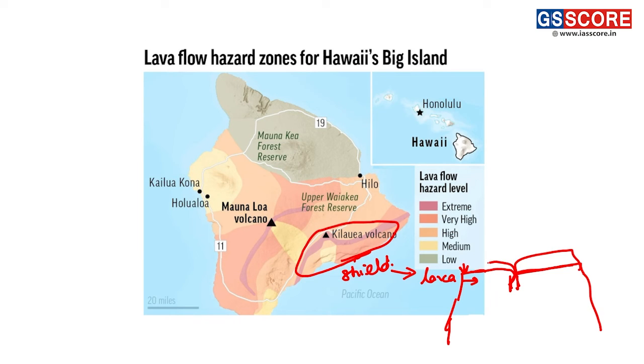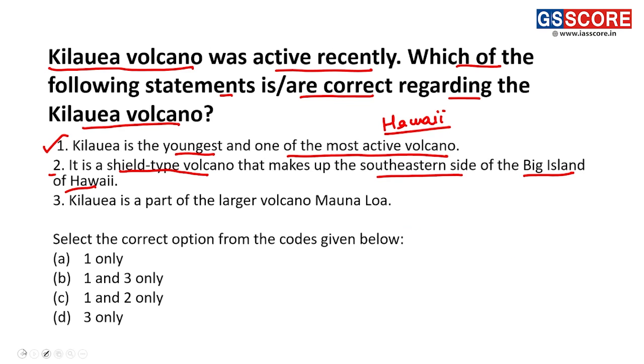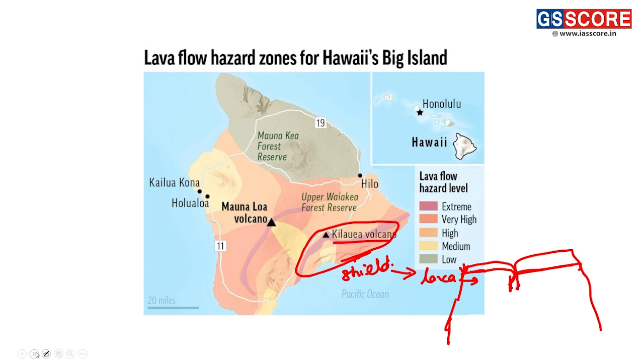So, this is the shield volcano which is present in Kilauea volcano, thus making statement 2 a correct statement. Statement 3. The Kilauea is part of the larger volcano that is Mauna Loa. You might have heard about the Mauna Loa, this has also kind of erupted, not erupted, but there was some smoke and debris material that came out of this Mauna Loa volcano.